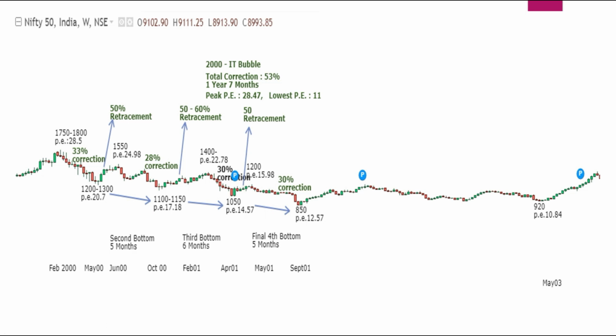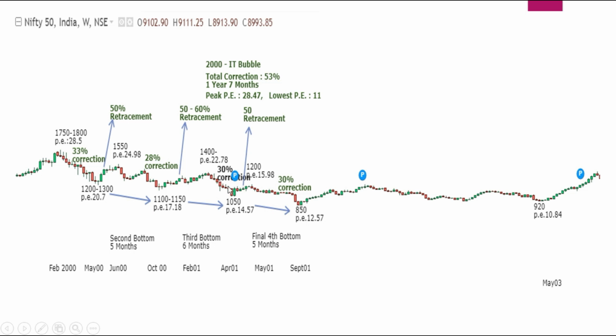Because whenever we see a good retracement like what we are seeing right now, we tend to think that the correction is complete. But this shows that there is no end for the current correction. There is just a beginning in the current 2020 issue. Fine, we'll come to that.